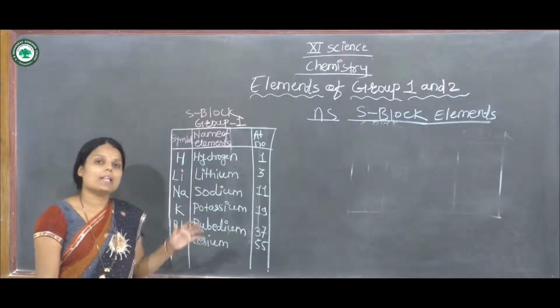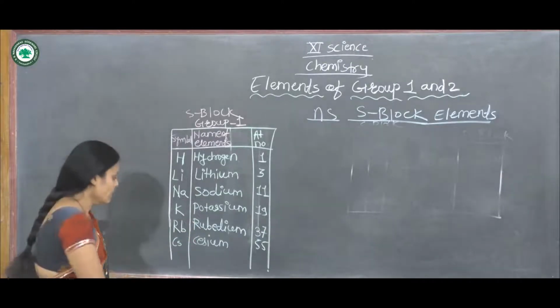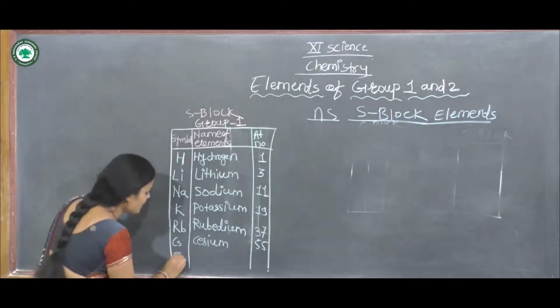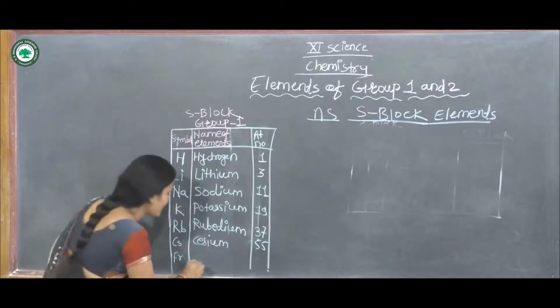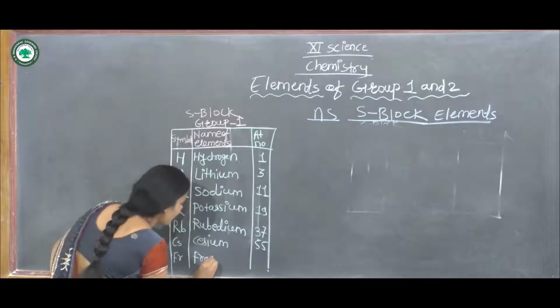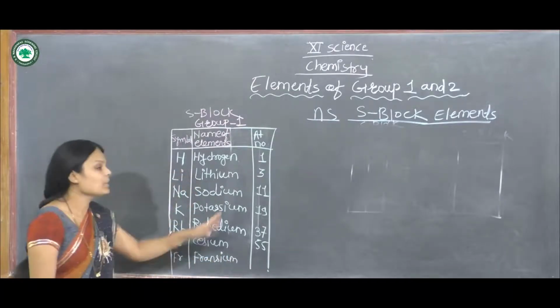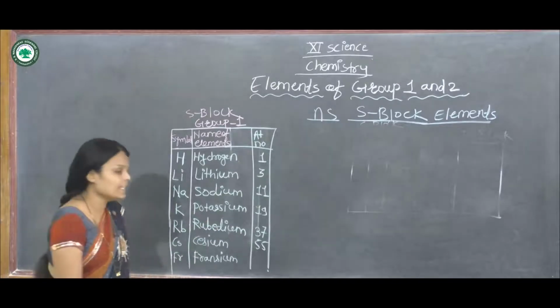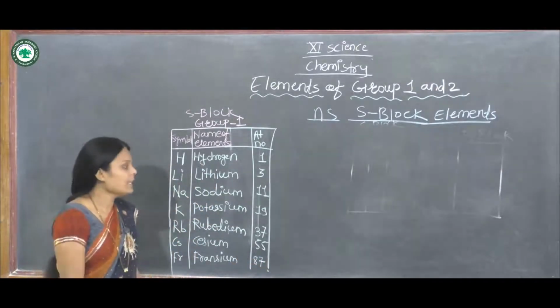Then the next and last element in group first is francium. Its symbol is capital F, small r, that is Fr, and its atomic number is 87.